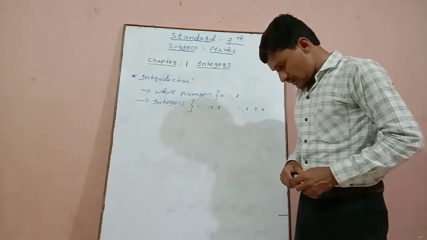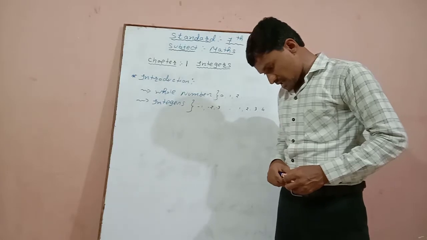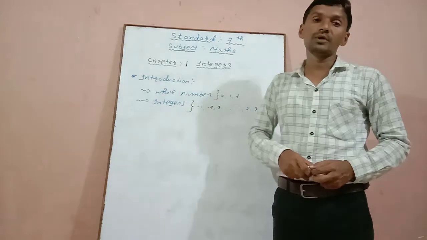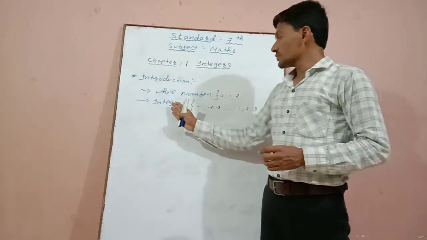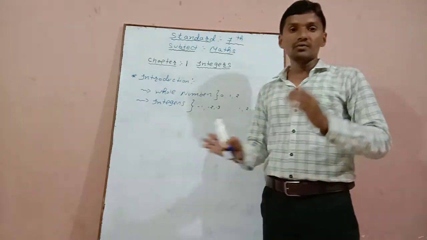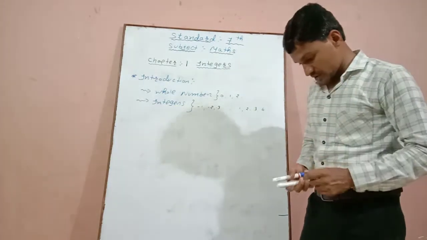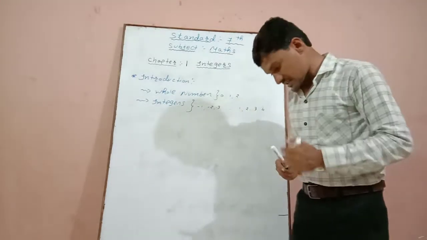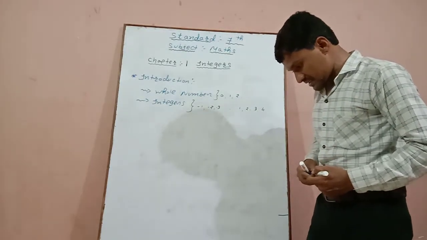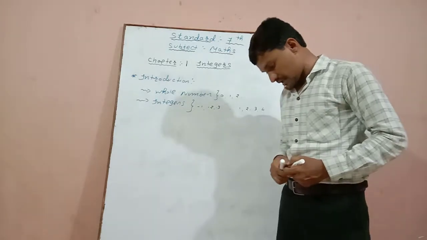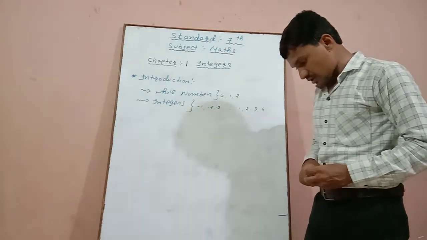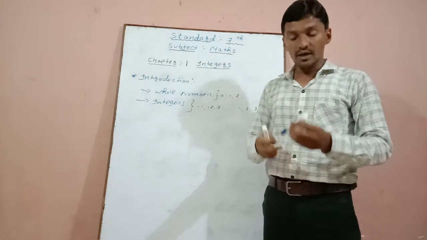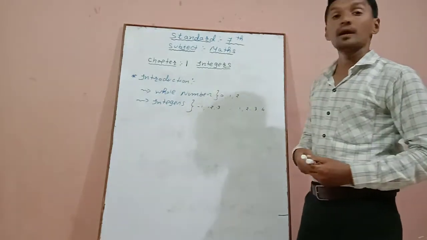First of all we will review and revise what we have done about integers in our previous chapter. That means what we have done with integers, we will revise that first topic. So let us start to recall our memory. That means we will revise something. We know how to represent integers on a number line. Some integers are marked on the number line given. Now first of all we will revise our number line.